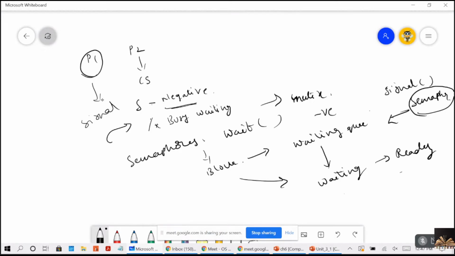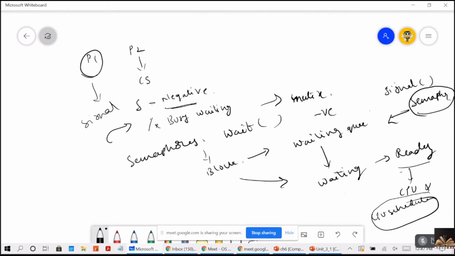Now, from the ready queue, does the process have to be given to the CPU or not? It depends on the CPU scheduler. Just because it comes into the ready queue, we cannot say that we will immediately give it to the CPU. That depends on the CPU scheduler. The CPU scheduler can pick this job or else it can pick any other job.